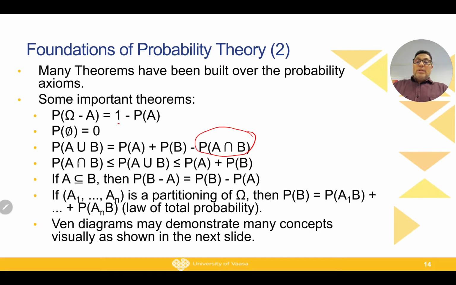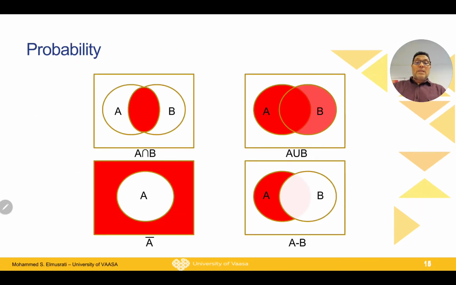Probability of A and B is always less than or equal to probability of A or B, and probability of A or B is always less than or equal to probability of A plus probability of B. Of course, we can deduce this one from this one already. So we have many theorems that we can build over the previous 3 axioms. Now we can give some demonstration about the probability theorems based on Venn diagrams.